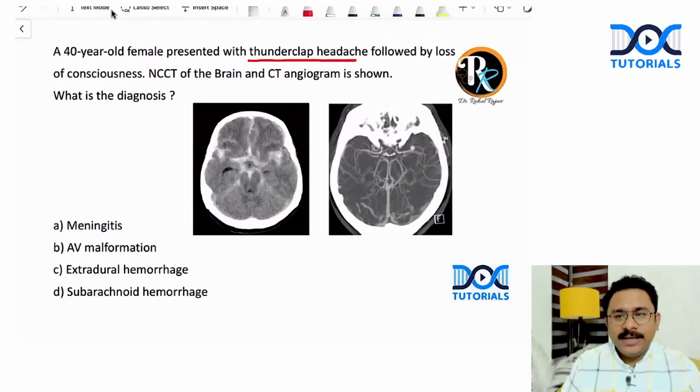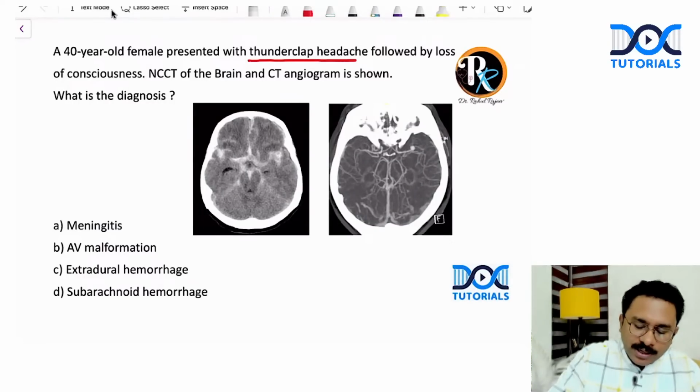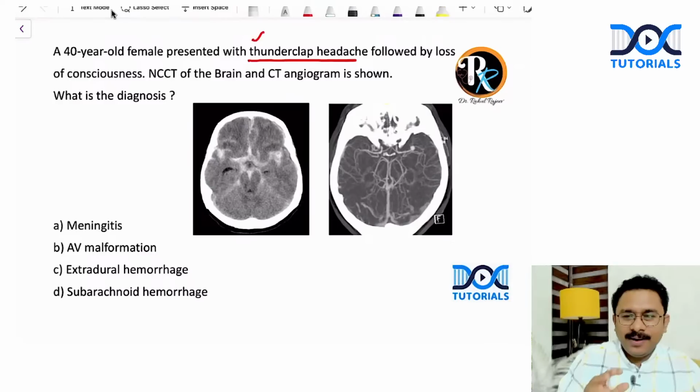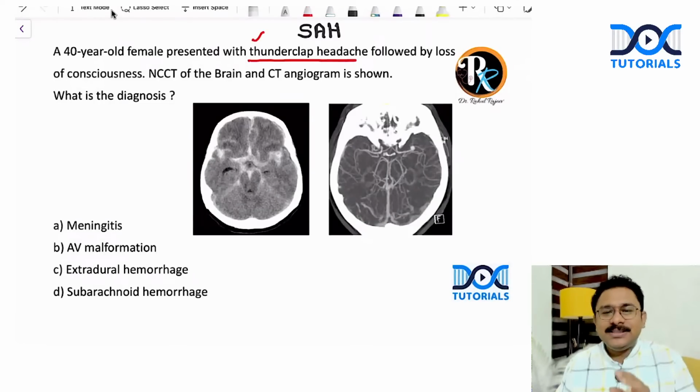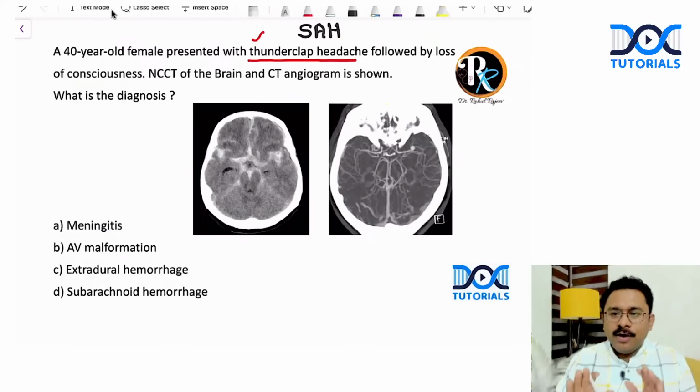The non-contrast CT of the brain and CT angiogram is shown. The moment you hear thunderclap headache, at an MBBS level, you are thinking about subarachnoid hemorrhage. Why did I say that? Because there are many possible differentials for thunderclap headache, and don't think that the only DD is subarachnoid hemorrhage. But still, for an MBBS level, thunderclap headache is usually subarachnoid hemorrhage.